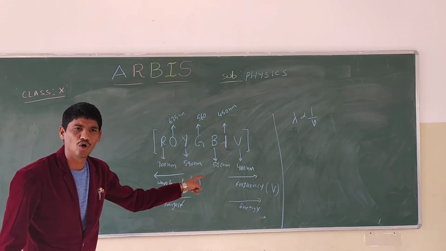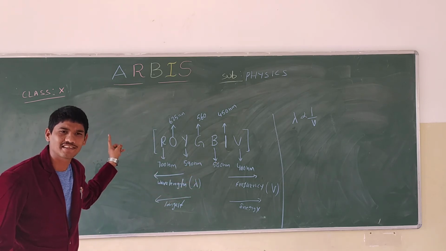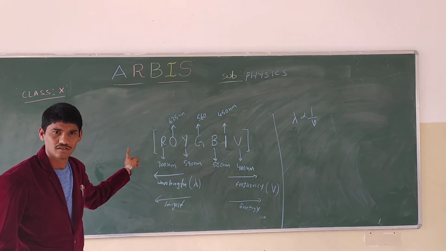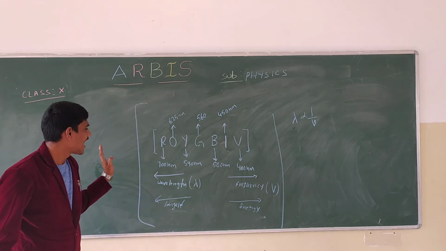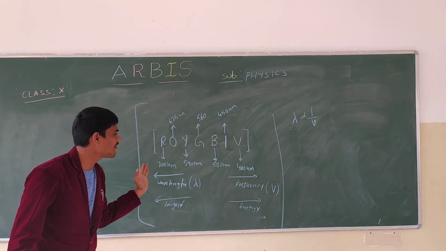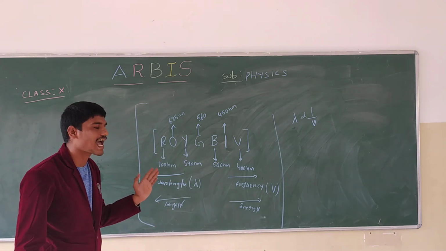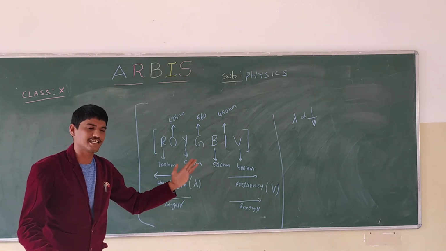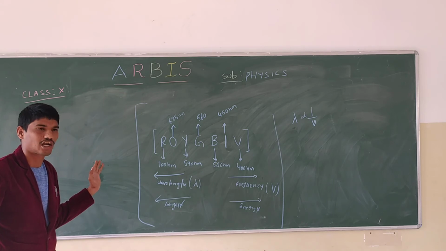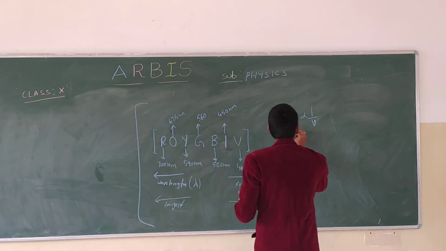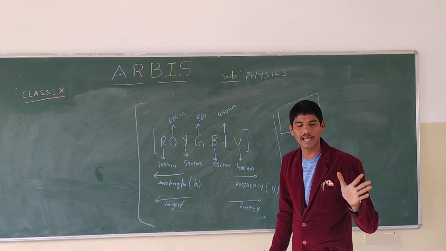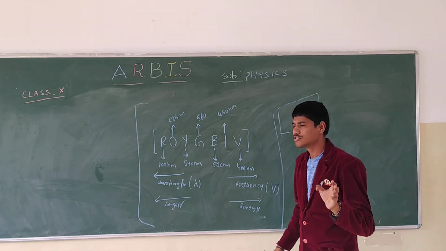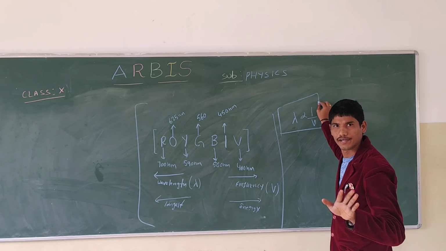In the green and blue, green has more wavelength. So by taking this figure, we will come to know which has more wavelength and which has less wavelength, and which has more frequency and which has less frequency. We should remember this formula, that is lambda is inversely proportional to 1 by ν. Clear everyone? This formula is very important.